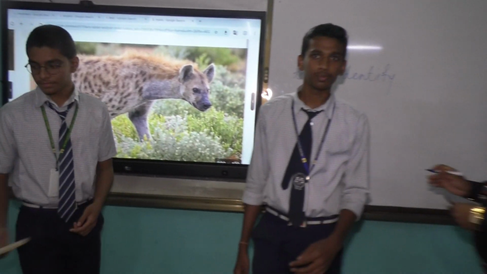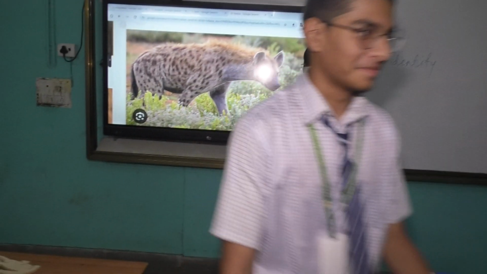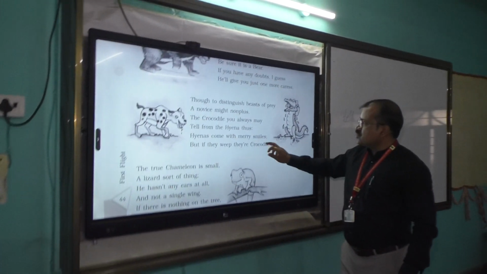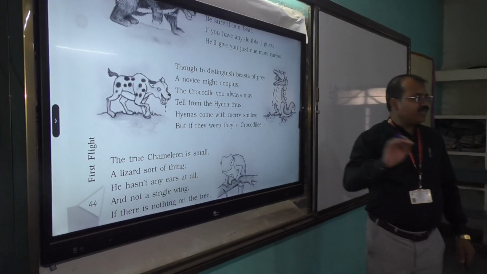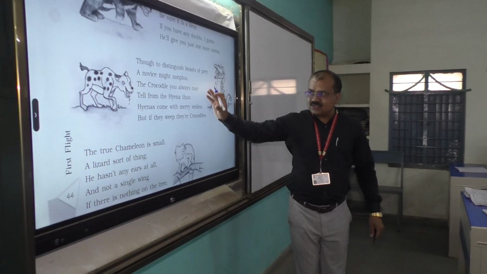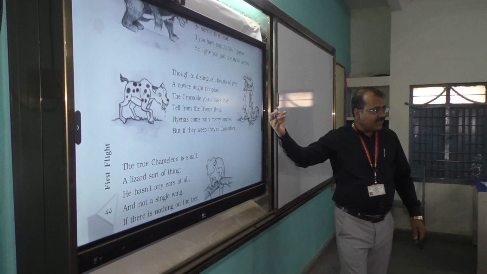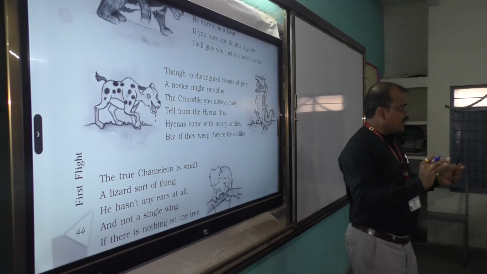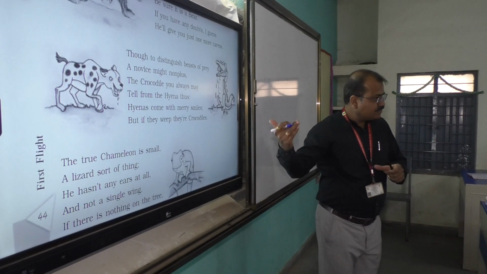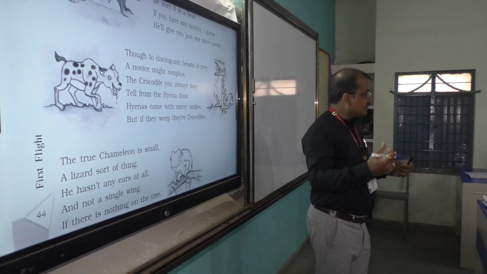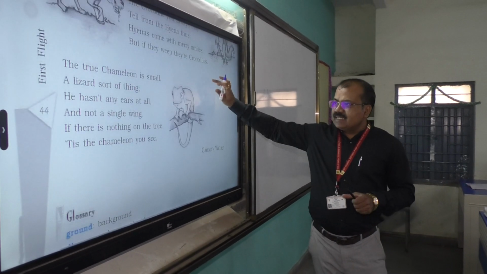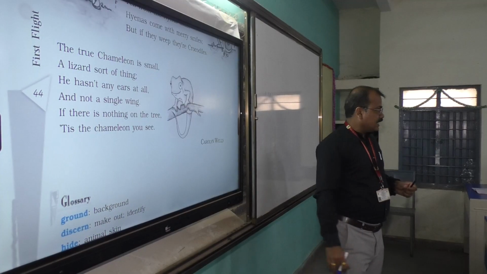Okay, good. Very nice. We described both of these animals. So in this way, in this stanza, the poet Caroline Wells has suggested the dangerous ways to identify the hyena and crocodile. The simple rule is that the hyena comes with merry smiles, and the crocodile weeps. That is crocodile tears. We say that. Last stanza. Let us see.